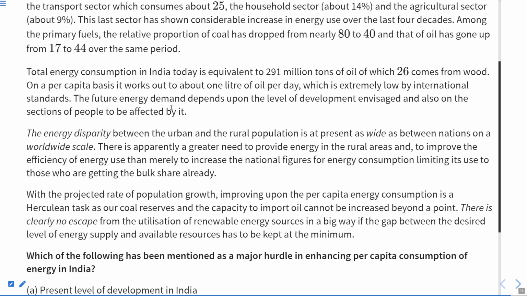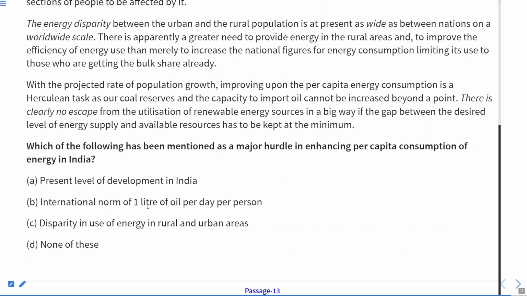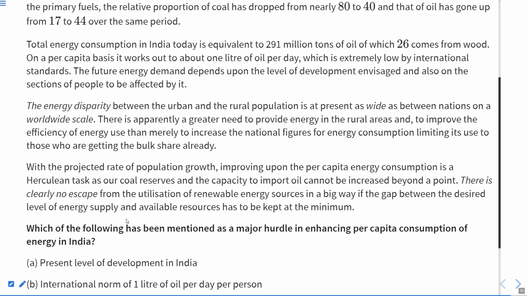Total energy consumption in India. Okay. Another point, norm of 1 liter oil per day per person. It is only on a per capita basis. It works out to about 1 liter of oil per day, which is extremely low by international standards.